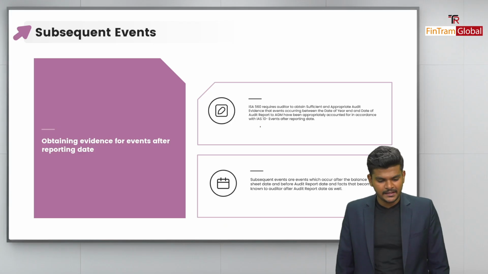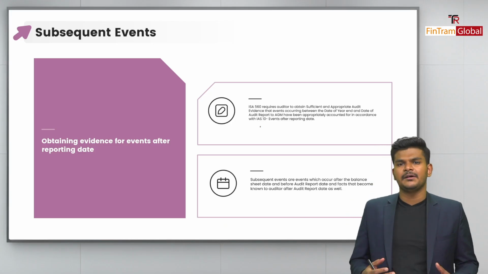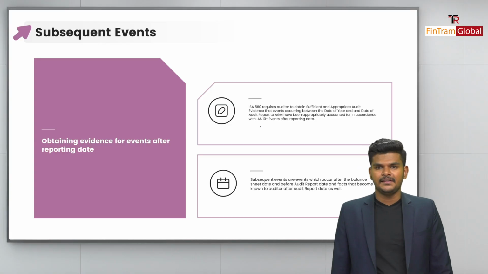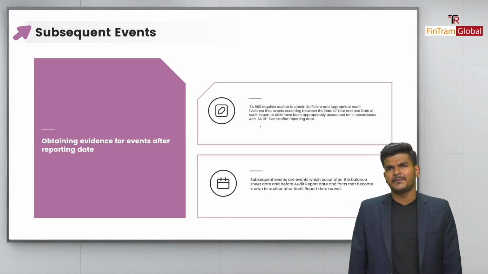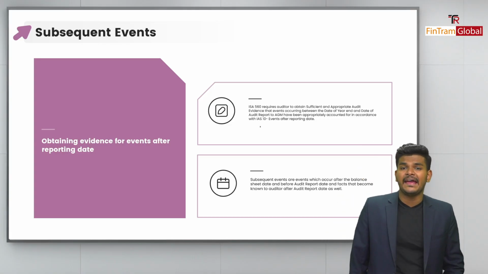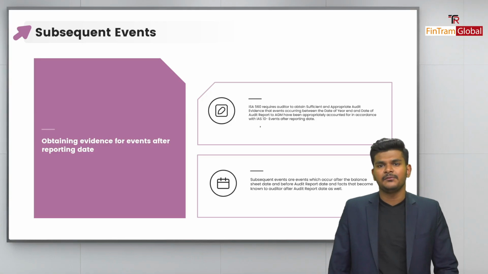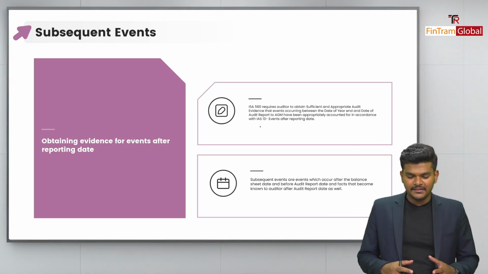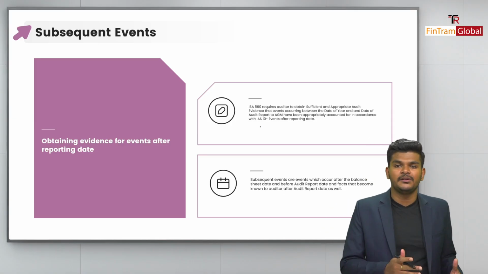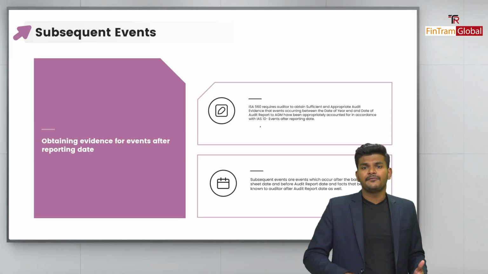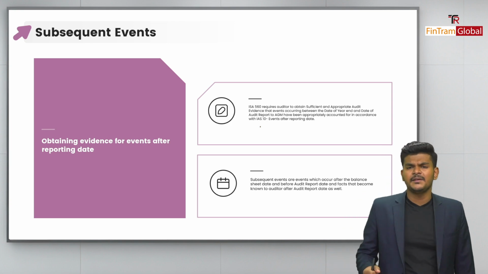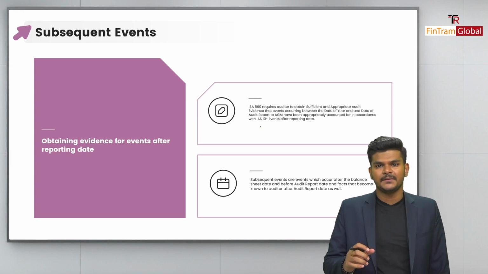It's in relation to subsequent events, right? So when it comes to subsequent events, what's the idea? We're looking at events that occur after the reporting period. It's primarily in relation to your accounting standard IAS 10. In IAS 10, we know that there are adjusting events as well as non-adjusting events. Adjusting events are those that require an adjustment to the financial statements. For non-adjusting events, if it is material, then we will disclose it in the financial statements, else no adjustment is needed. Okay, folks, so that's basically the idea.